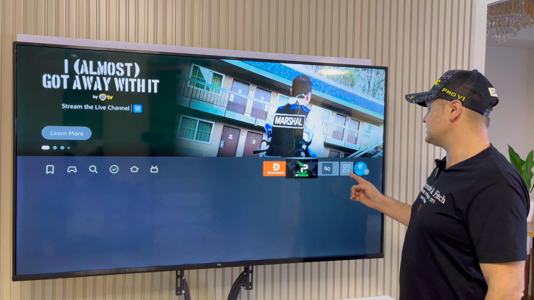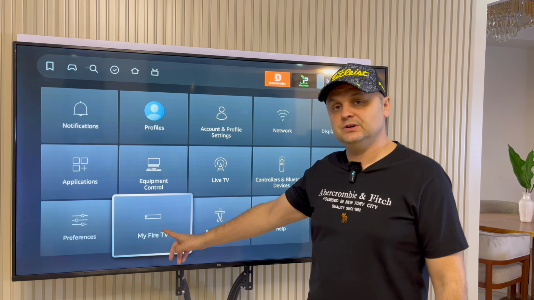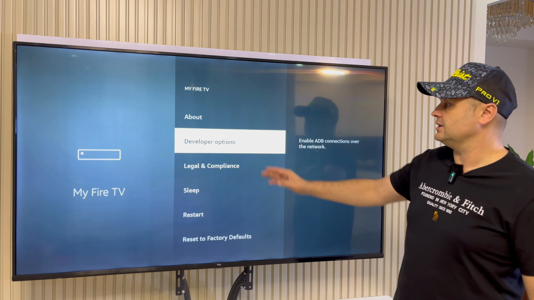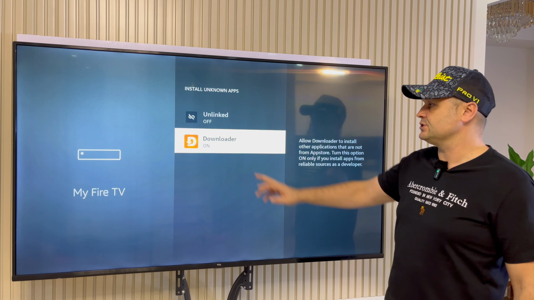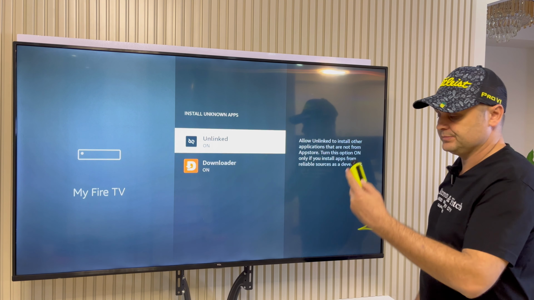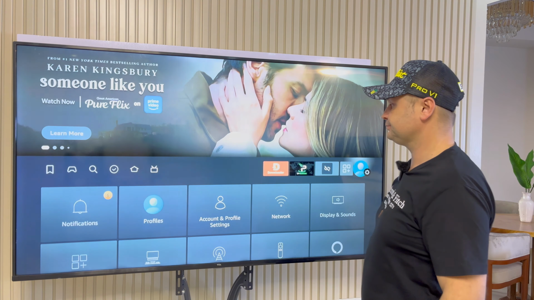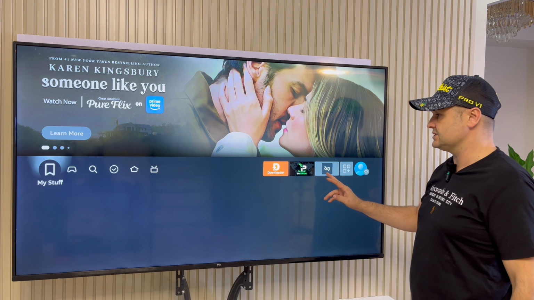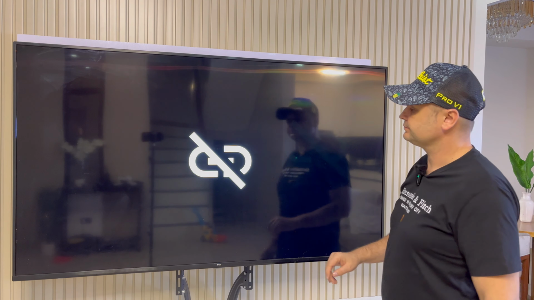Now, one last step. We got to go to settings again. We got to go to my Fire TV or my device. And once there, go into developer options, install unknown apps, and make sure the Unlinked is switched on to the on position. Once you do that, simply press 5 times back on your remote. Now, you'll see that we have Unlinked installed. We can safely open it up now by clicking on it.